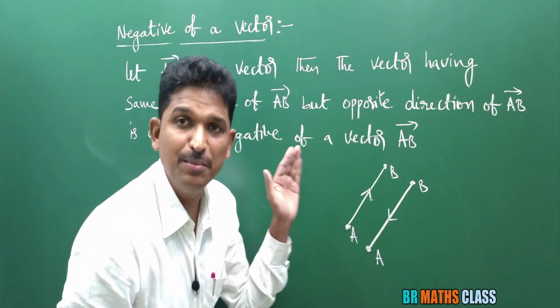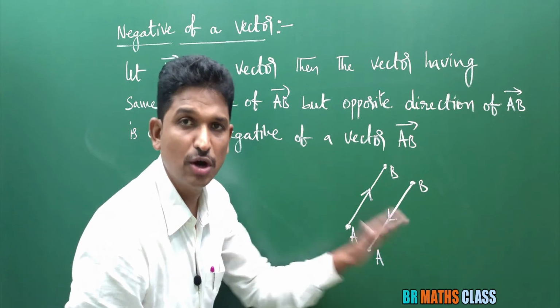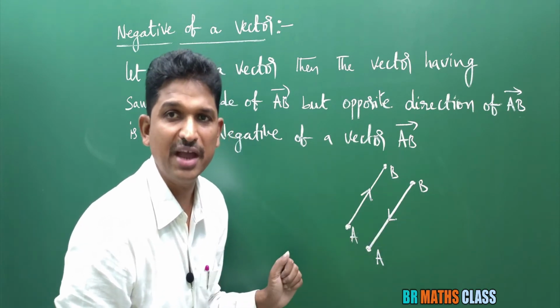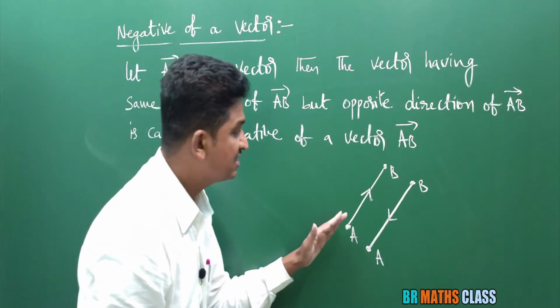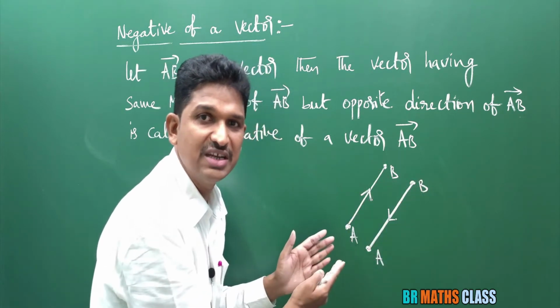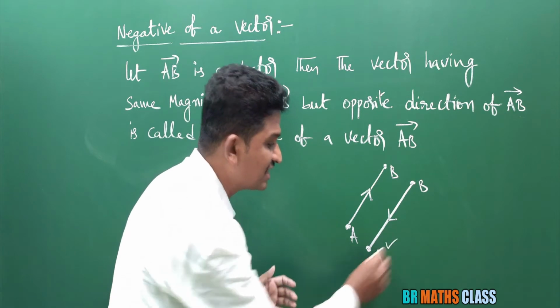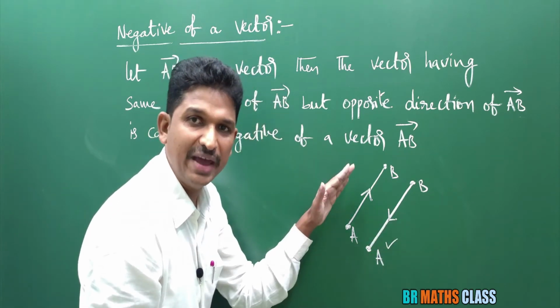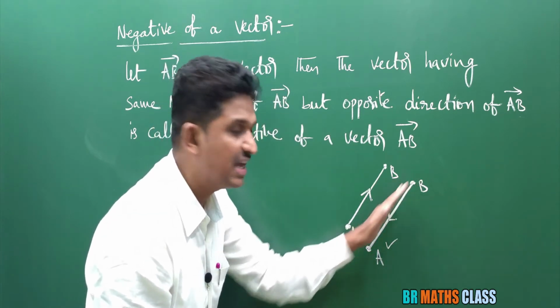That means these two vectors have same magnitude. What about their direction? This is from A to B, this is from B to A. That means they are in opposite direction.